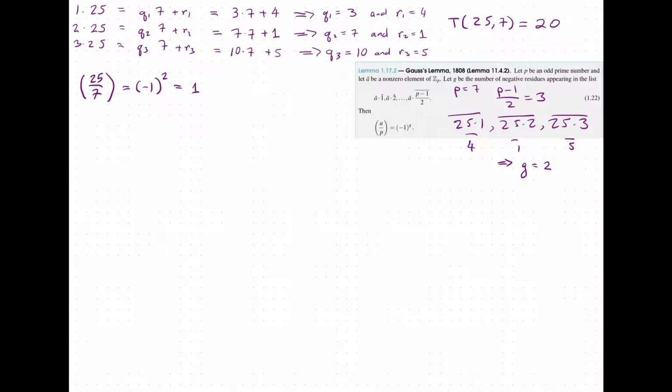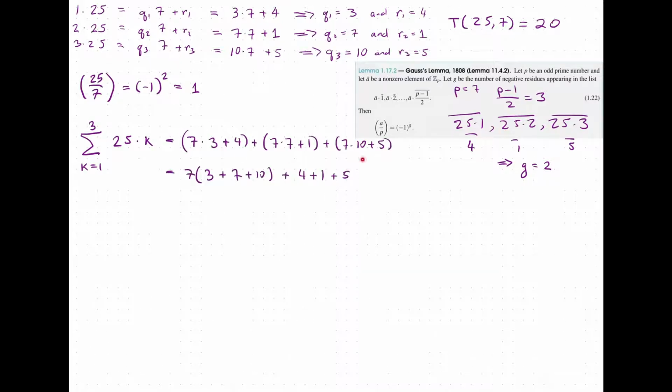So how would the proof go? How are these things related? How can we go from g to this Eisenstein value of 25 at 7? So the first thing is we're going to go ahead and consider the following. We're going to go from j equals 1 to 3, and just to be consistent, I'm going to put k. Actually, k equals 1 to 3. And we're going to do 25 times k. And so all we're doing is what we just did earlier. We did 1 times 25, 2 times 25, 3 times 25. But now let's go ahead and add these up, and we get.